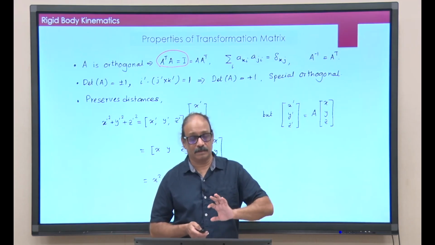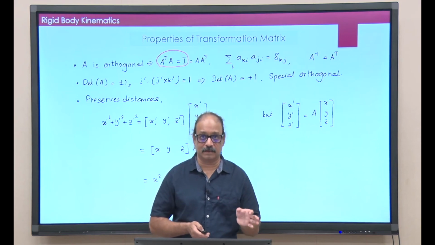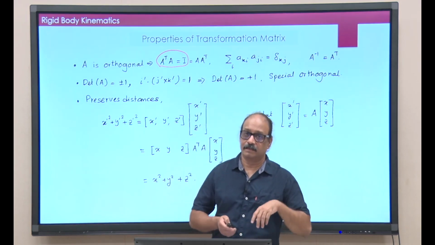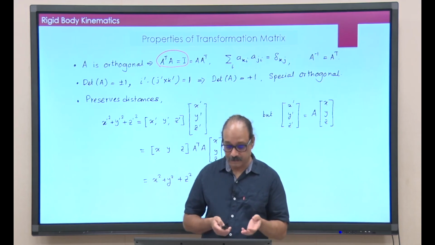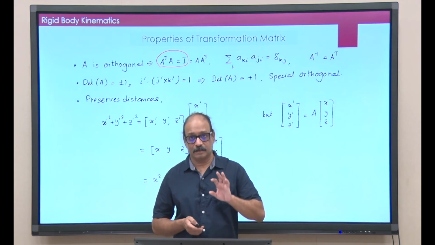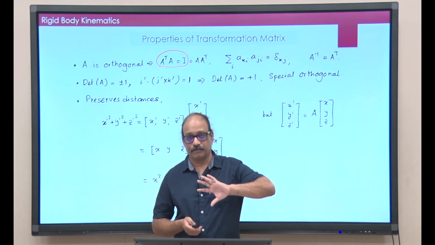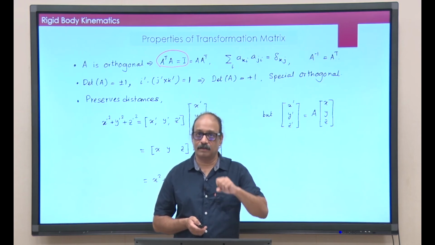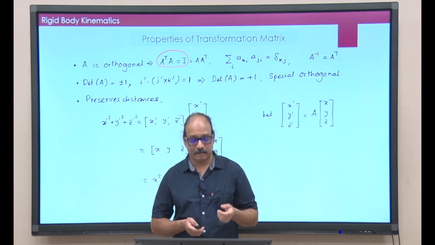So, orthogonal transformations preserve the distances, okay? Distance between 2 points, length of the vector, these are all preserved under the transformation by an orthogonal matrix. This we know, because if we are merely making a rotation in space, then all the lengths of the vectors are preserved.